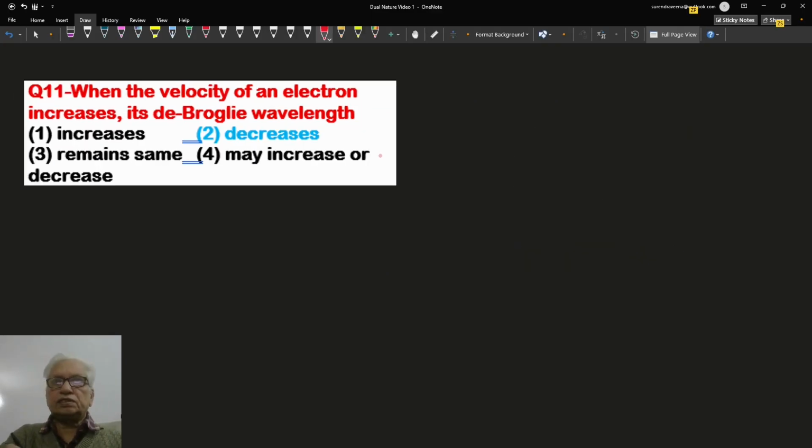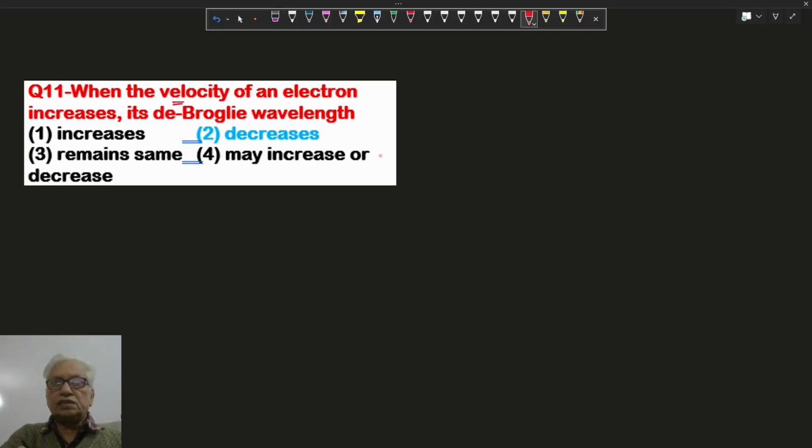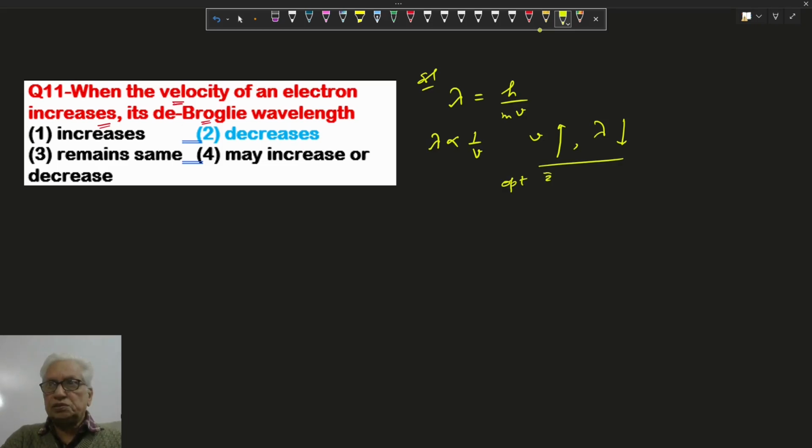Hello, in this question, if the velocity of the electron increases, what happens to the de-Broglie wavelength? We know the relation for de-Broglie wavelength is given by h upon mv. h and m are constant for an electron, so lambda is inversely proportional to v. If velocity decreases, then lambda must increase, and vice versa. So option 2 is correct.